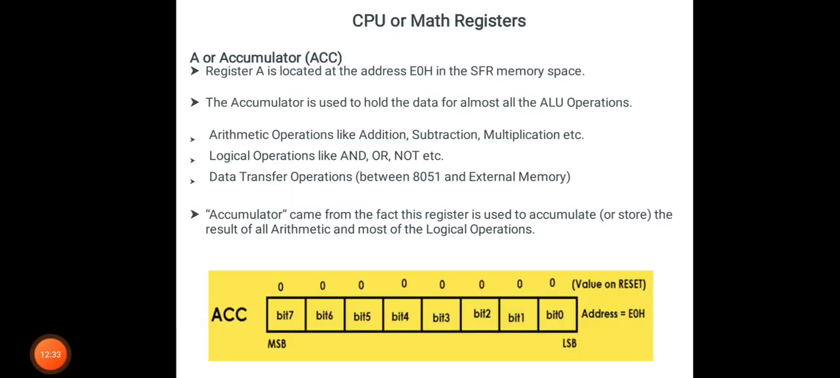Then next one is CPU or math registers. So we will see section wise, that is, the first section is math or CPU registers, which consists of A or accumulator. The accumulator or register A is the most important and most used 8051 microcontroller special function register. Register A is located at the address E0H in the special function register's memory space. The accumulator is used to hold the data for almost all the arithmetic and logical operations.